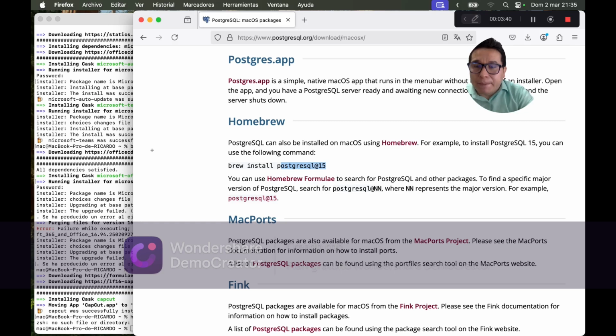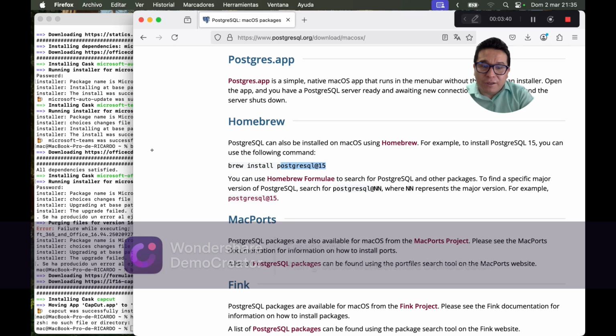We need to add the path to our environment variables. For me, PostgreSQL is in usr, local, the folder opt, and then PostgreSQL 15. This is my path.